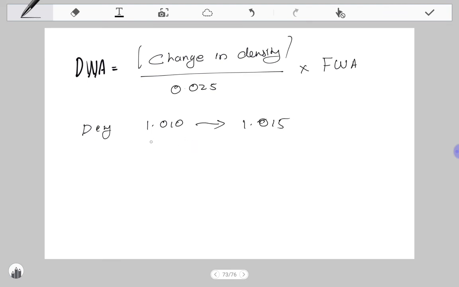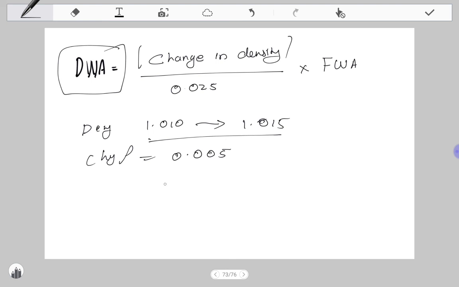The change in density here will be 0.005, correct? So the dock water allowance in this condition will be 0.005 divided by 0.025 multiplied by the freshwater allowance.